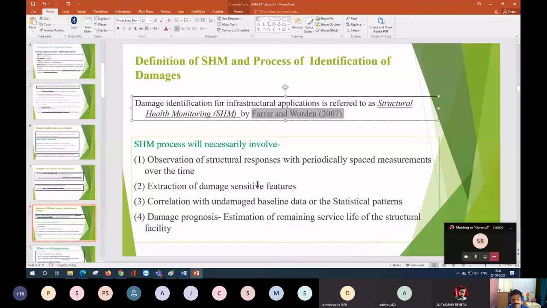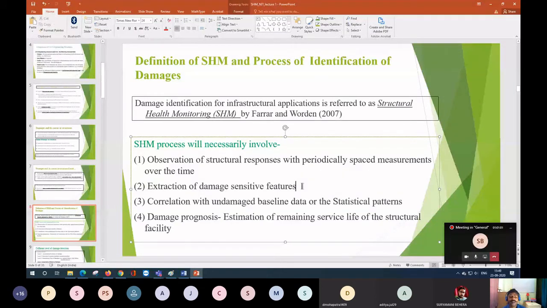Okay, now once you are able to do that, you will get some sort of response. Then the job is to extract the data, get the pattern, and extract the damage sensitivity from the features. So once you place the sensor and collect the data, from that data you have to extract some damage features. You have to see whether there is a response difference or not, and if there is, how much difference there is, and for which sensor you are getting some sensitivity. Sensitivity in the sense of changes in the response.